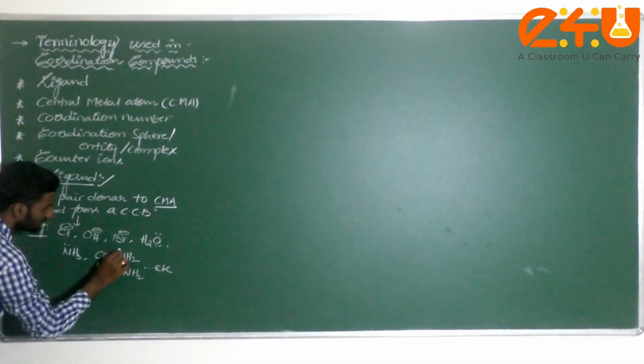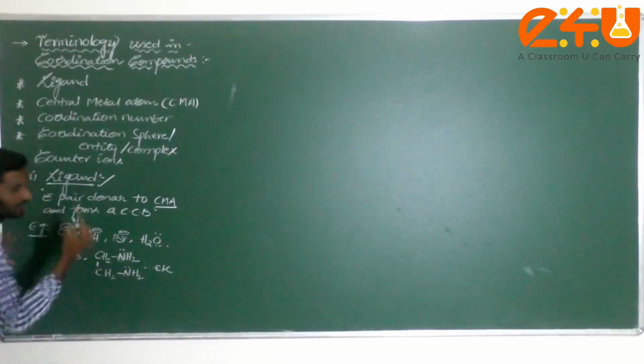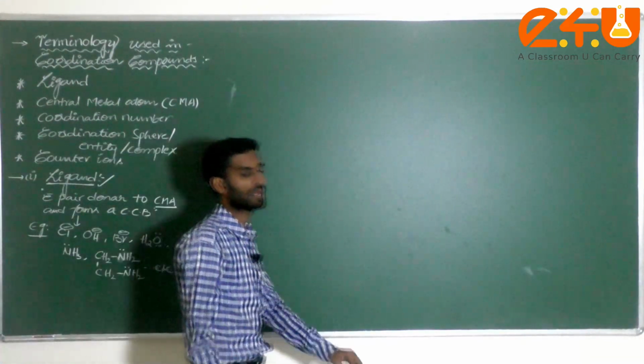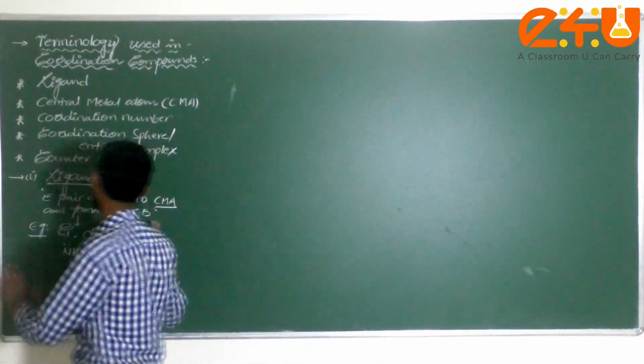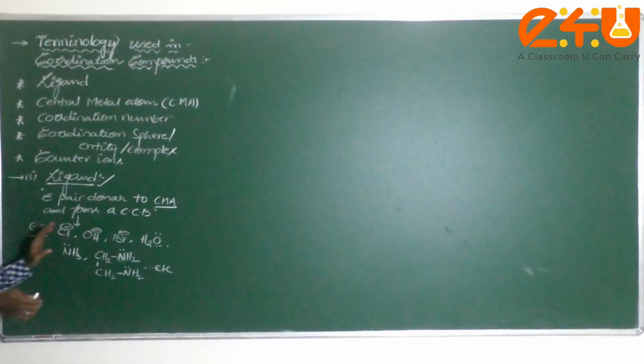Sir, who will donate, sir? That means, we can discuss, it is the nitrogen atom that can donate its electron pair to the central atom. I am not categorizing anything. I just wrote examples for the ligand. Got the clarity, dear student?